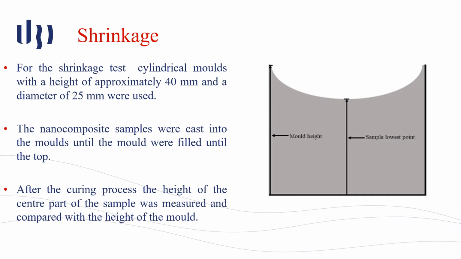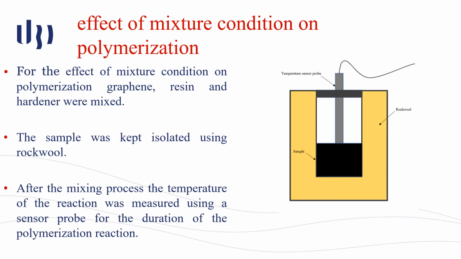We also studied the shrinkage of the nanocomposite. For that, we used cylindrical molds with 40 mm of height and 25 mm of diameter. We cast the nanocomposite into the mold until it reached the top. After the curing process, we compared the height of the initial nanocomposite with the final height of the cured composite at the lowest point.